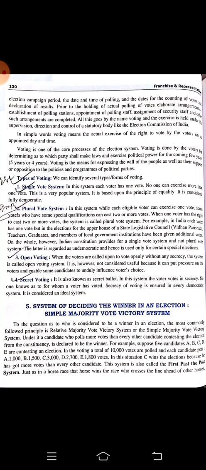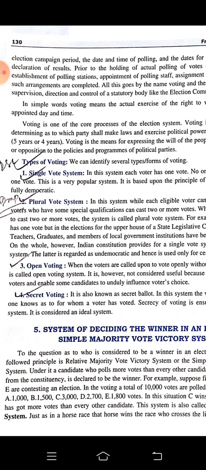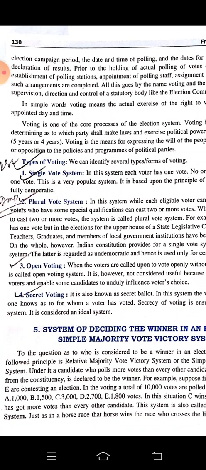Suppose we consider there are only 10,000 voters. Okay, these 10,000 voters are voting for 5 candidates. So if we just keep on dividing, like A got 1,000 votes, B got 1,500 votes, C got 3,000 votes, D got 2,700 votes, and E got 1,800 votes. So who is the clear winner? Just see the diagram here. Yeah, see the list here. So we can say that C is the clear winner because C got 3,000 votes, right?